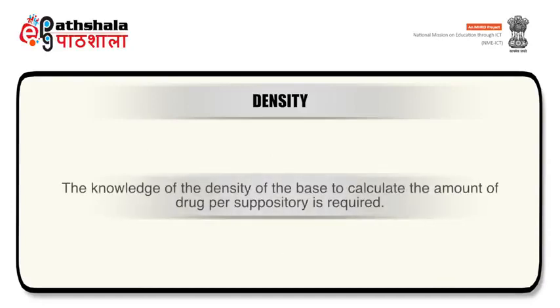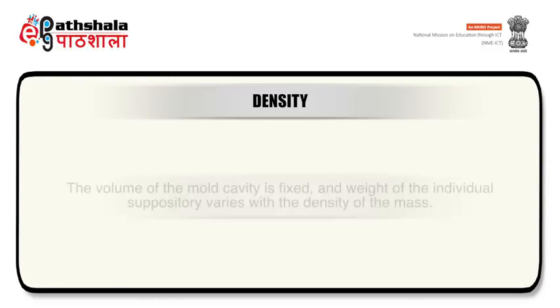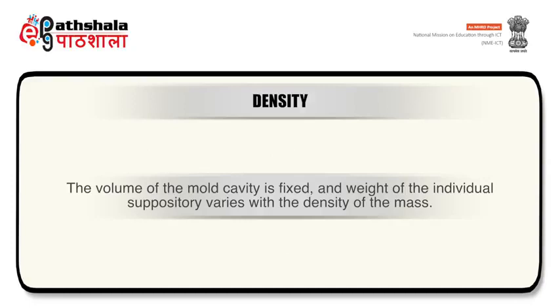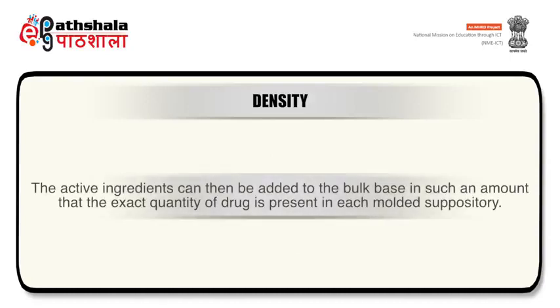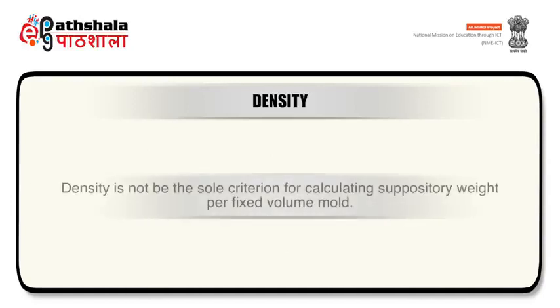Knowledge of the density of the base to calculate the amount of drug per suppository is required. Volume of the mold cavity is fixed and weight of the individual suppository varies with the density of the mass. Suppository weight can be obtained from a given mold and density of the chosen base. Active ingredients can then be added to the bulk base in such an amount that the exact quantity of drug is present in each molded suppository. Density is not the sole criterion for calculating suppository weight per fixed volume of mold.